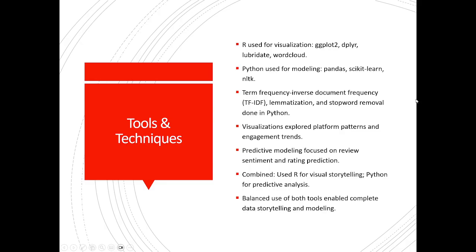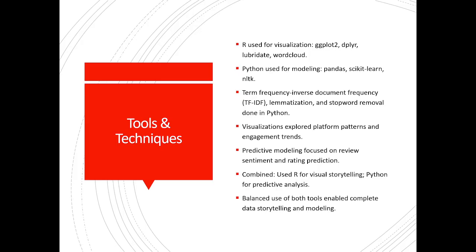R was used for visualization using packages such as ggplot2, dplyr, lubridate, and wordcloud. Python was used for modeling utilizing libraries such as pandas, scikit-learn, and NLTK. Term frequency inverse document frequency was also utilized.